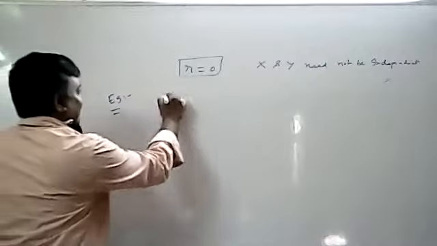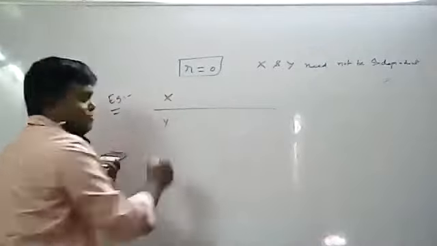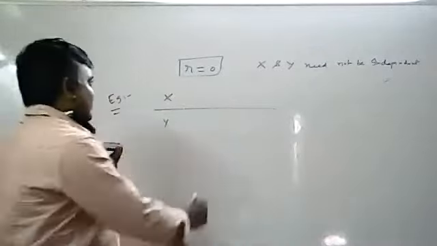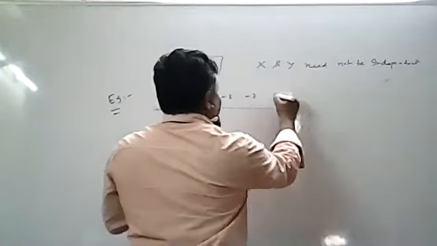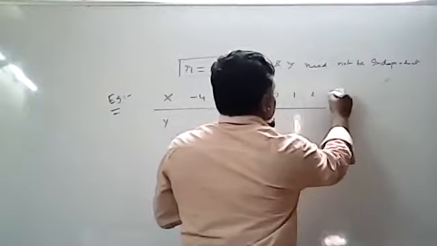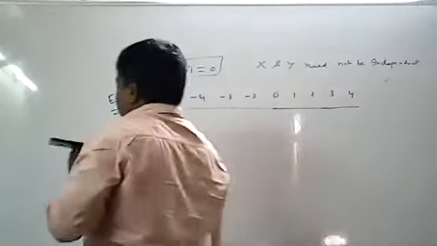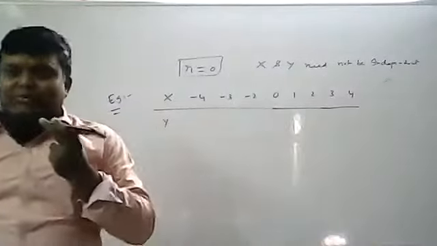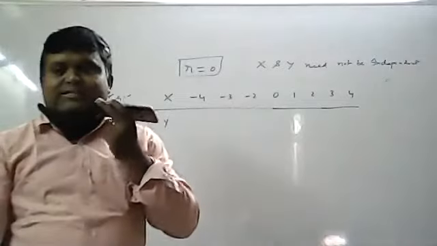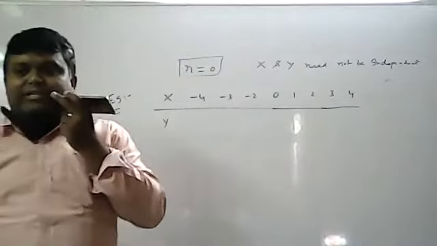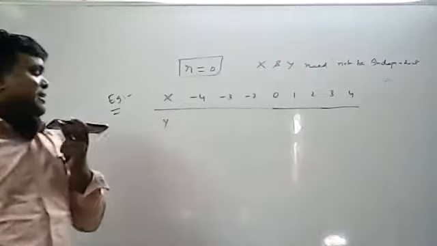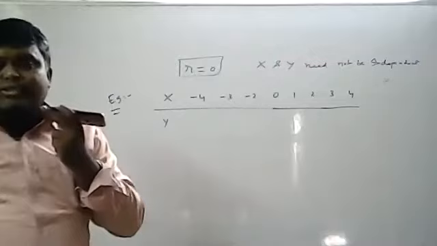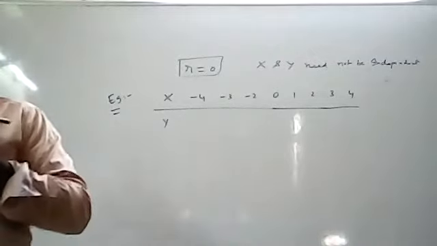So for the example I will take X values and Y values. Write down the X values: -4, -3, -2, 0, 1, 2, 3, 4. You can take any example. In that example, show that R is equivalent to 0, then there exists a relationship between X and Y. Then the statement is proved.